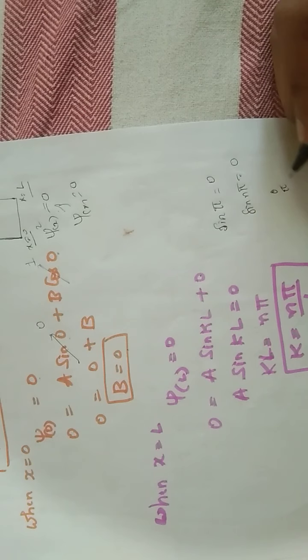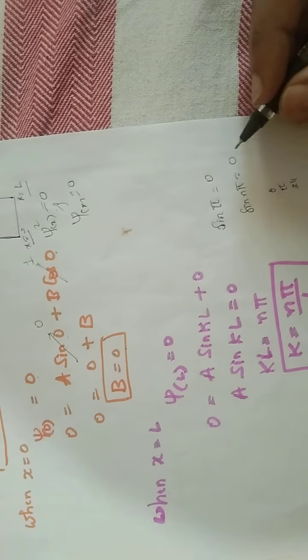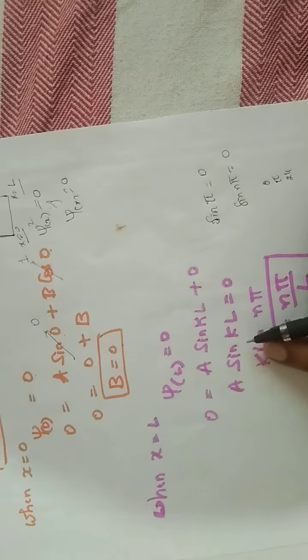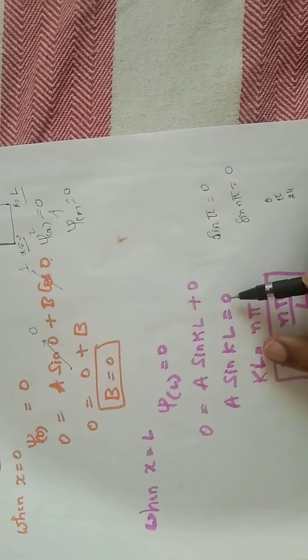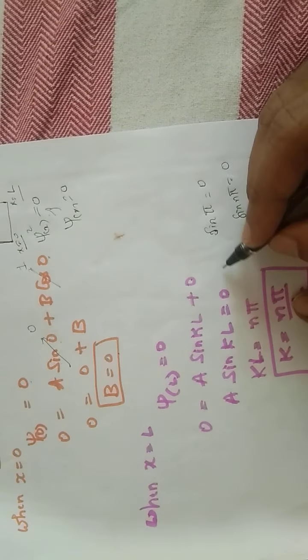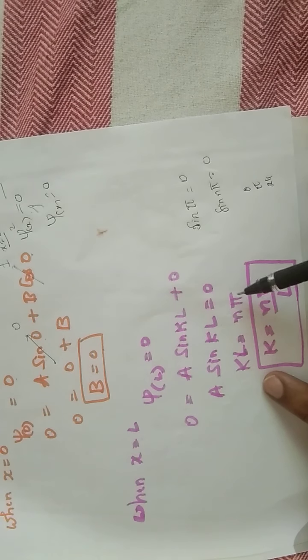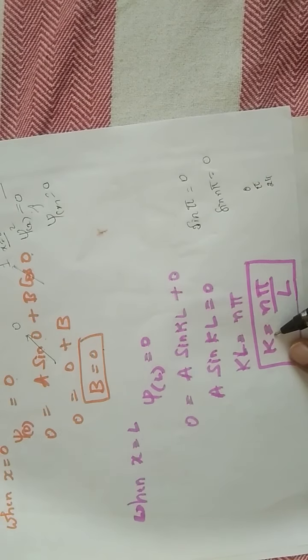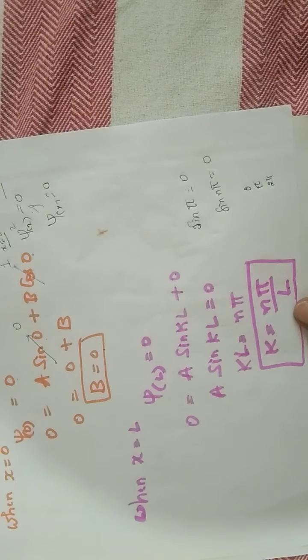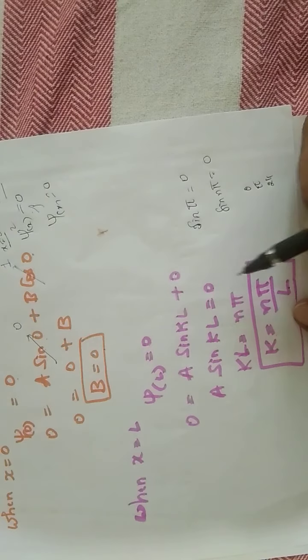Sine pi, sine 2 pi and so on are all zero. So the general solution can be written as sine x equal to 0 means x equals n pi. So I can write k into L is equal to n pi. So k will be equal to what, students? k will be equal to n pi by L. Okay, so I can equate this.